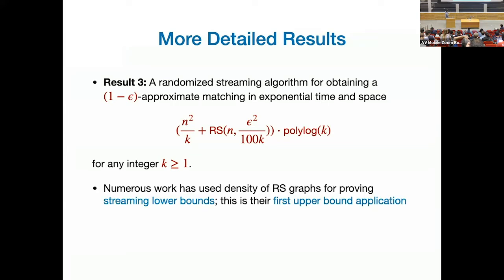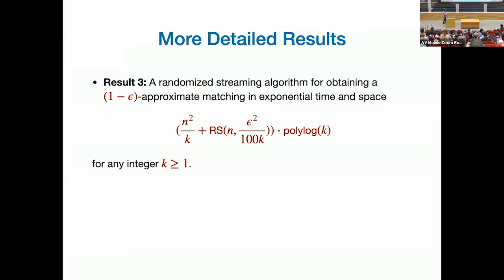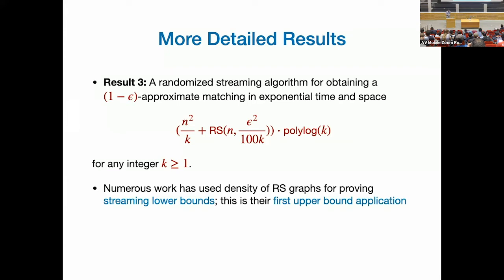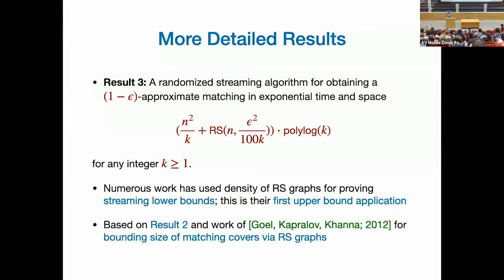This is good. Okay, before that, one second. Based on the bound that I showed you about RS graphs, if you plug in the right numbers, you can upper bound the space of this algorithm. One thing here is that this is an algorithm where we bounded the space by the density of RS graphs. RS graphs have been used a lot to prove lower bounds for streaming. To my knowledge, this is the first time we are using them as an algorithmic tool, to upper bound the space of the algorithm.